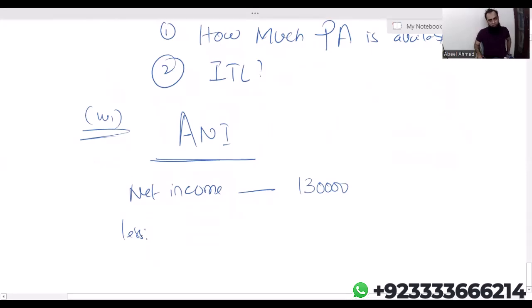You have to gross it up. Whenever the examiner wants to give you the gross PPC, he has to write gross PPC. Nothing is mentioned, it is always net, it is always 80%. You have to gross it up. Gross personal pension contribution: 20,000 times 100 upon 80, I'm getting 25,000.